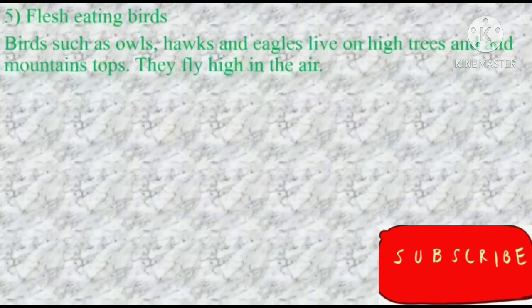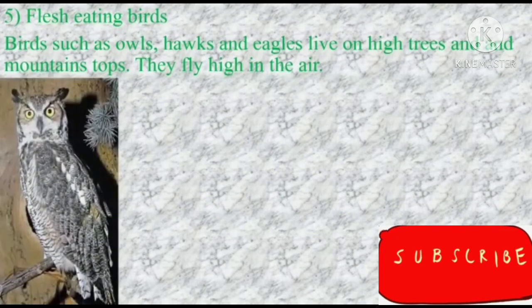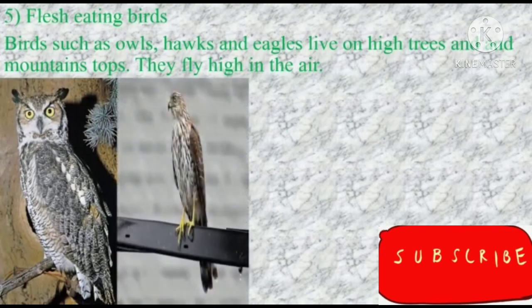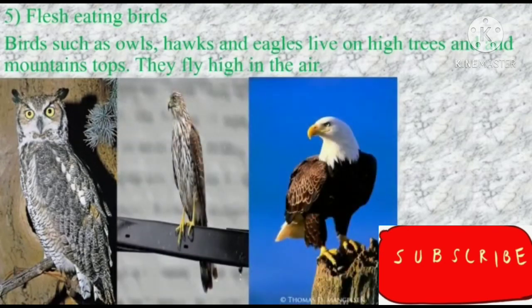Next one, flesh eating birds. Birds such as owls, hawks and eagles live on high trees. Here are the three examples. First image is of an owl, second image a hawk, and third image of an eagle. See, by their faces only we can say how dangerous they are, isn't it? So they are also known as birds of prey. They always kill other birds or insects. They hold fish many a time. So this is how they are called flesh eating birds.